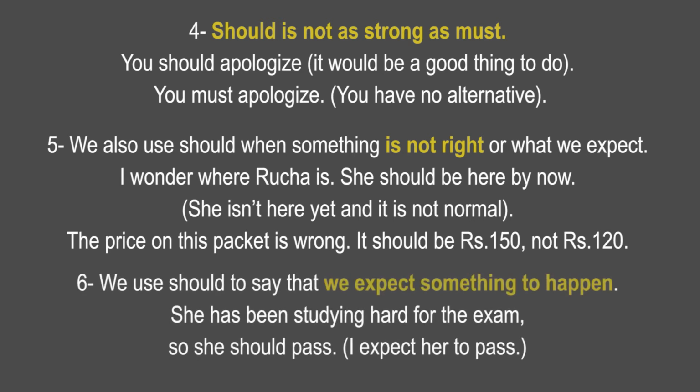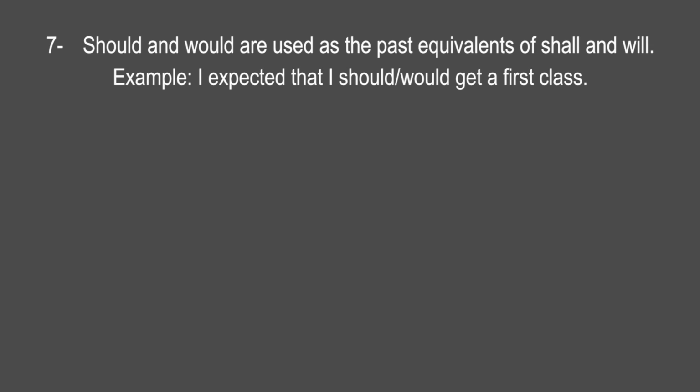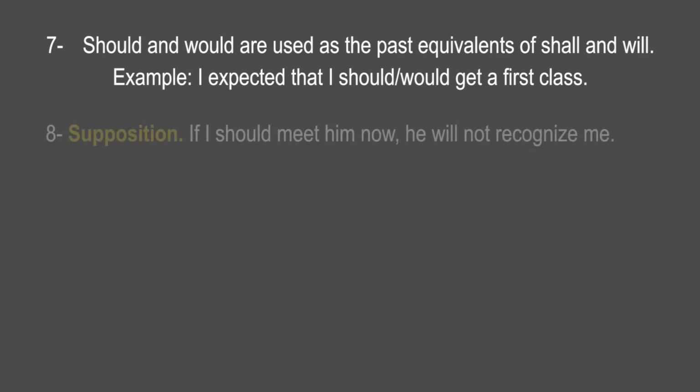We use should to say that we expect something to happen. She has been studying hard for the exam, so she should pass. I expect her to pass. Seventh, should and would are used as the past equivalents of shall and will. Example, I expected that I should or would get a first class. Last one is supposition. If I should meet him now, he will not recognize me.